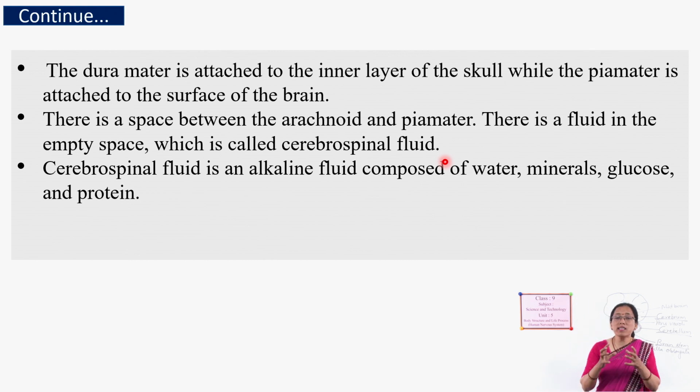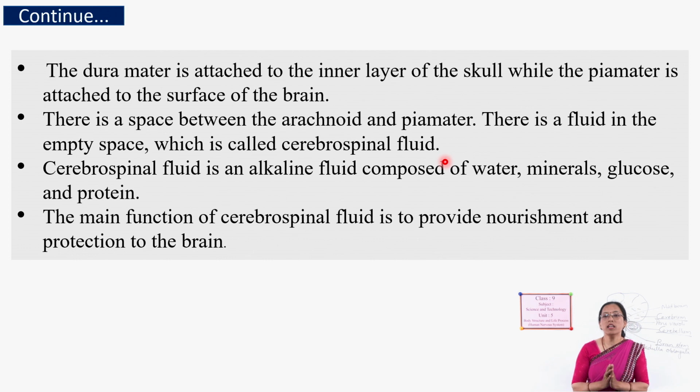That means it acts as a mechanical shock absorber. Sometimes we strike the wall, sometimes we fall down, and our head strikes the ground. At that time, the fluid absorbs the shock and protects the brain. In that way, it acts as a protective fluid for the brain.